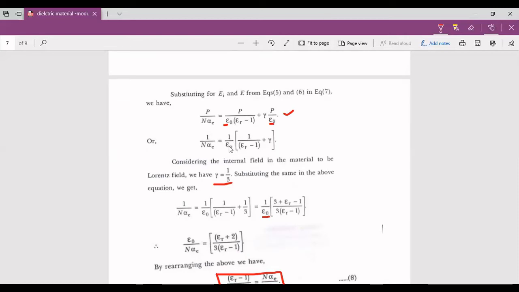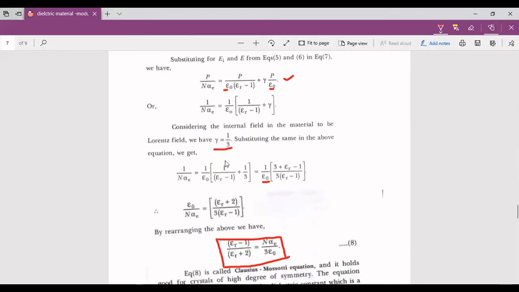We have taken 1 by epsilon naught, and the remaining terms are 1 by (epsilon r minus 1) plus gamma. Now, since gamma is 1 by 3, you can substitute 1 by 3 in place of gamma.